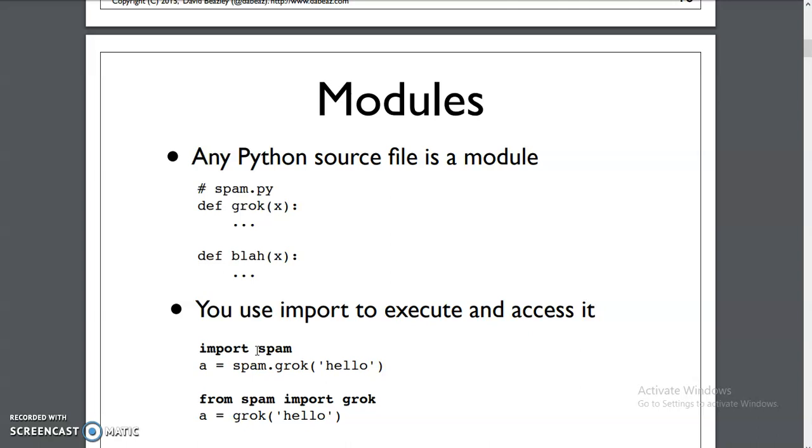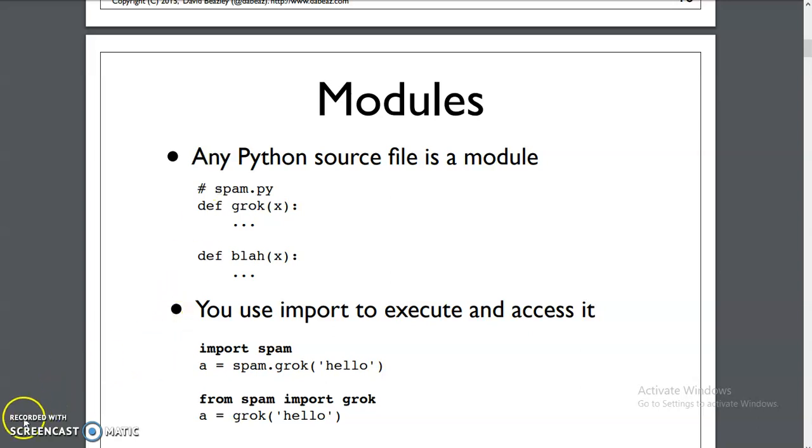So we import the module and call the required functions in the module. Like this we can import this module into n number of files and execute the functions in the module. Say for example, this is the module that is created. Every Python file is also called a module. The Python file is, for example, spam.py.